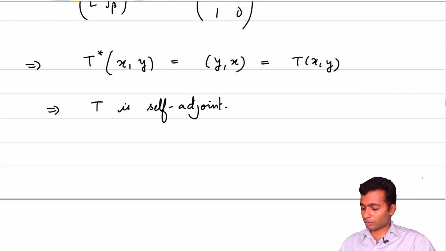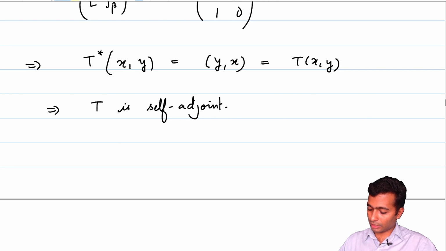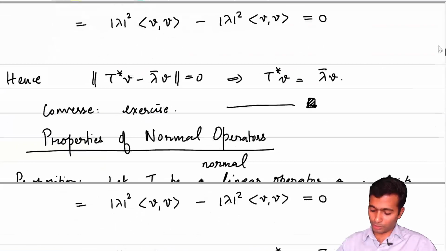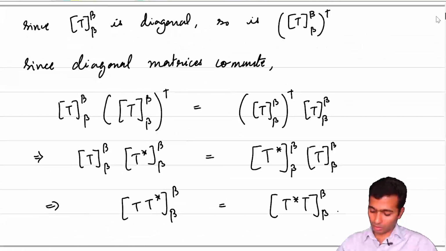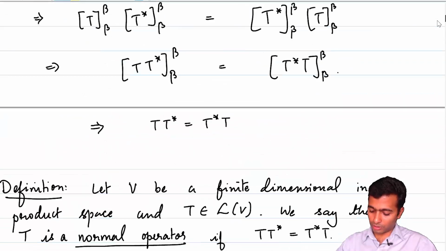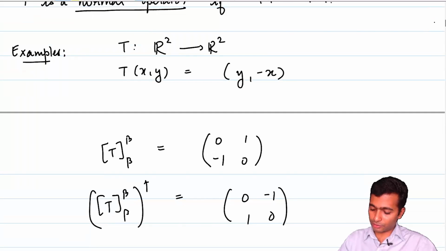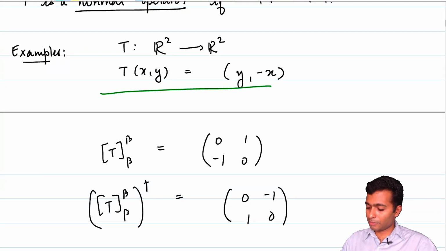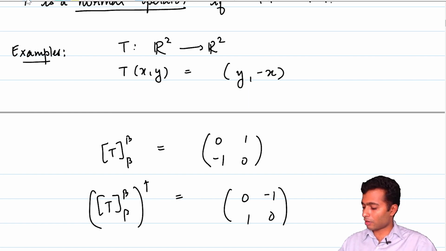Okay, now let's look at one more example, rather a non-example. In fact, let's just scroll up, go to the example of normal linear operators and maybe let's focus on this particular operator. T of x y being equal to y comma minus x.